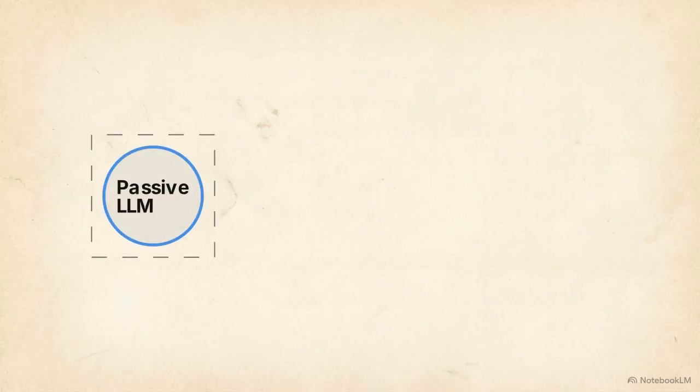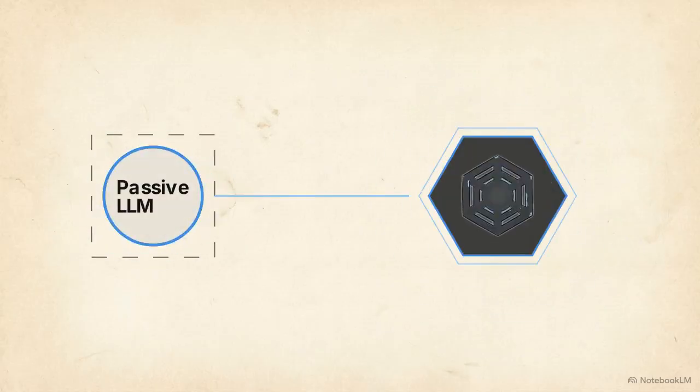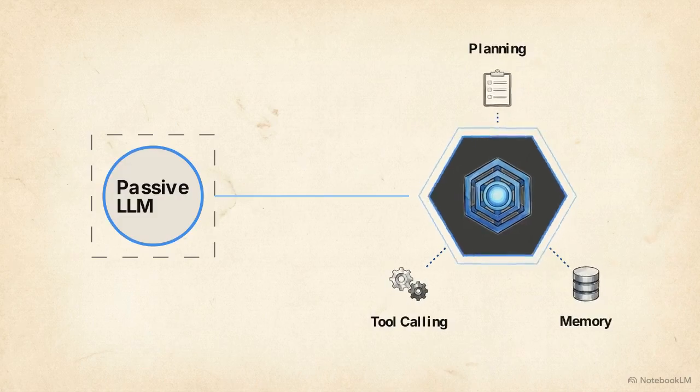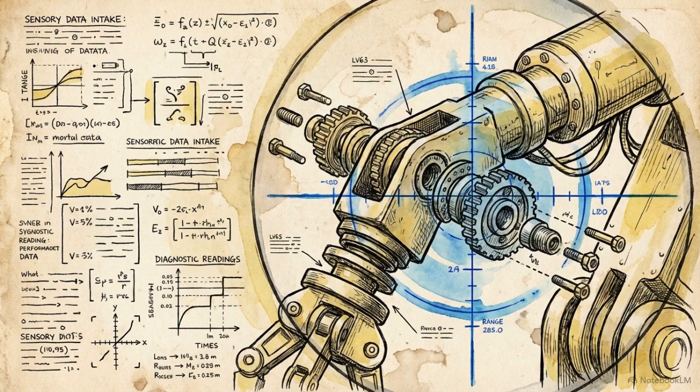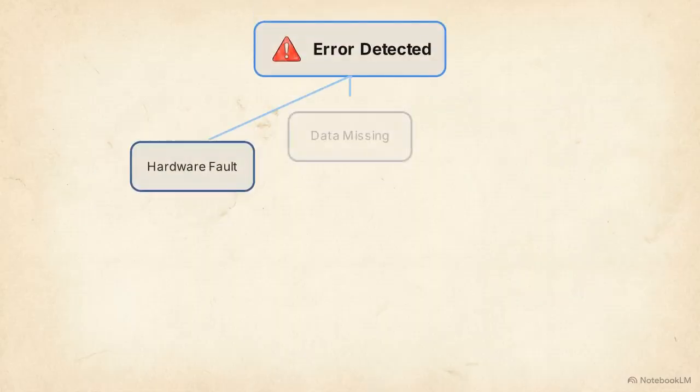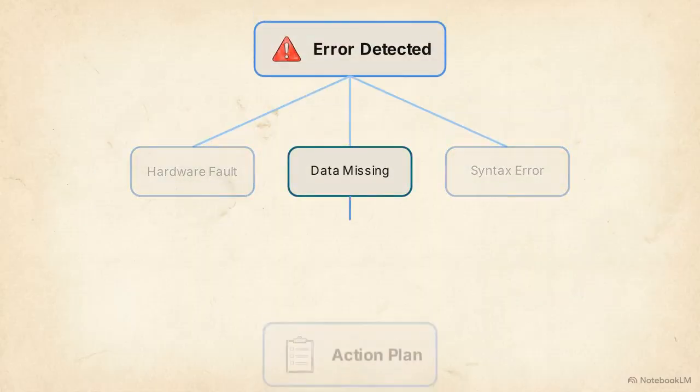This is the evolutionary step up from a passive language model into an autonomous digital system. Instead of waiting for your text prompt, an agent can observe a live situation, reason about what is happening, and execute a multi-step plan to reach a specific goal.